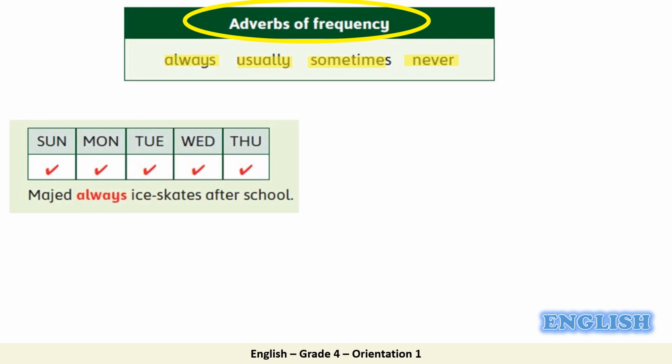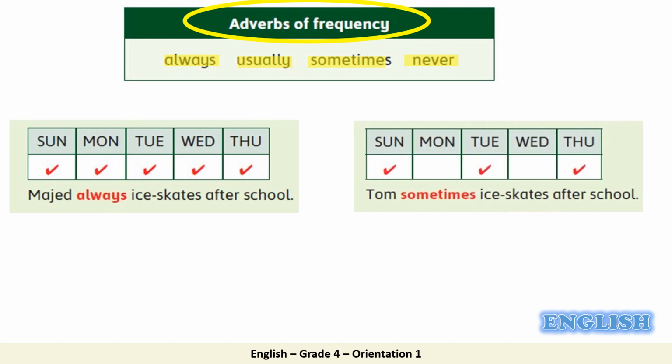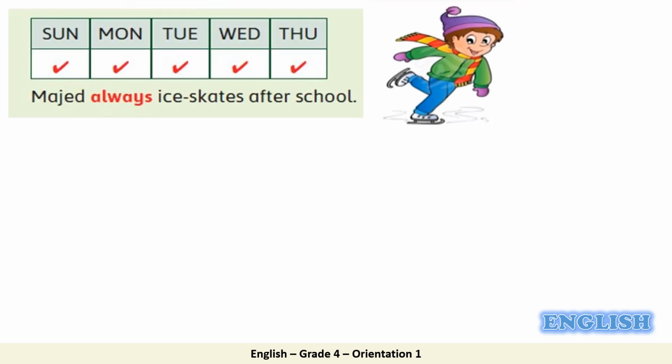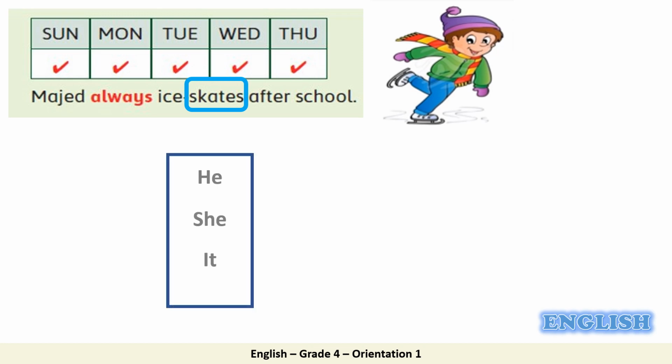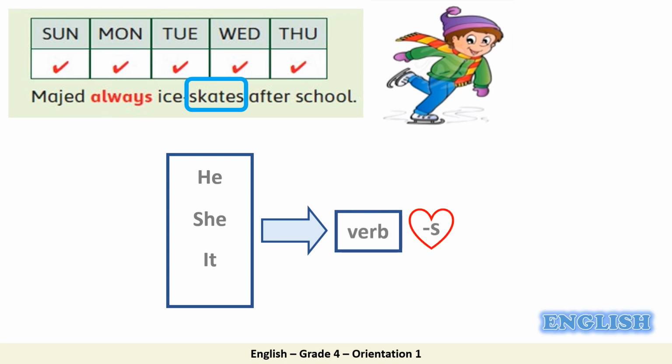Majid always ice skates after school. Tom sometimes ice skates after school. Let's read this sentence together. Majid always ice skates after school. Can you spot the verb in this sentence? Very good. The verb here is skates. Now remember this rule. To form a sentence in present simple, we use he, she, or it, followed by a verb that ends with s.